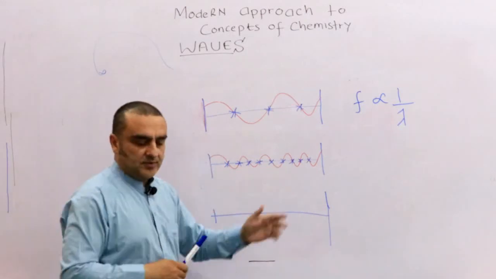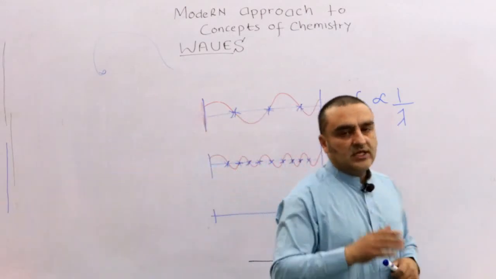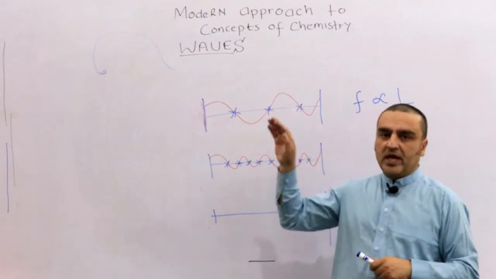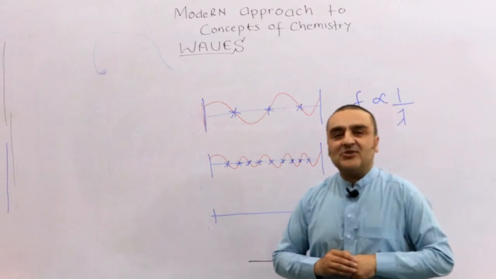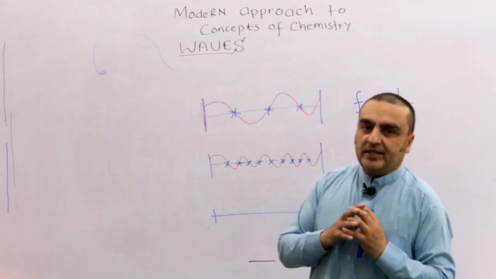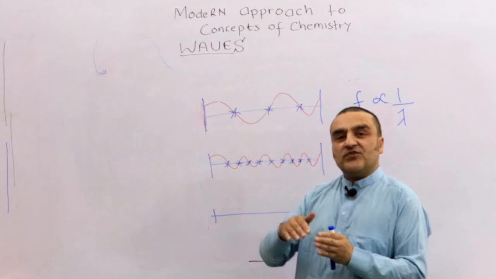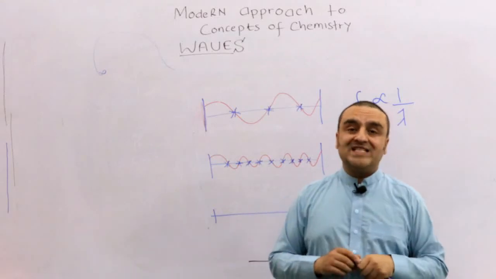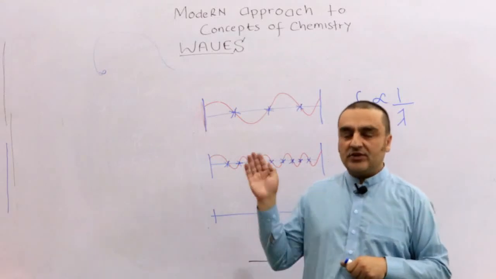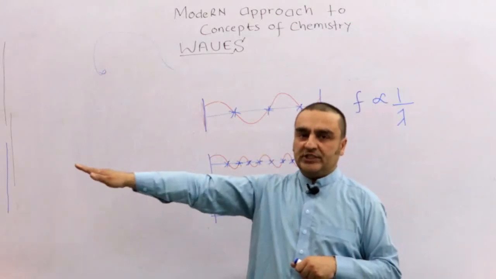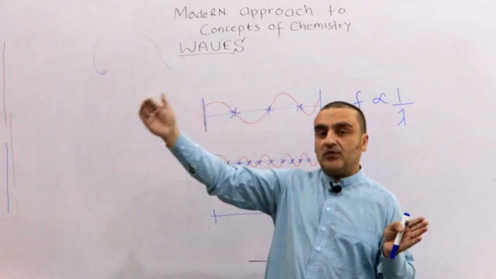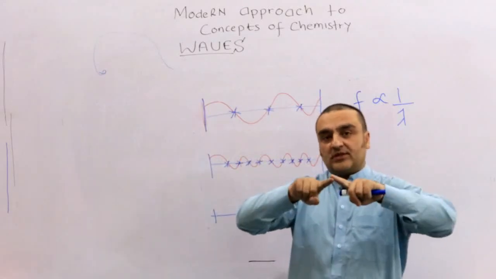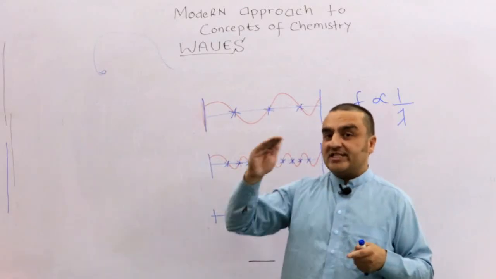So these are the simple terminologies which are very important to understand the behavior of electrons. But let me tell you one thing. Electrons actually form waves of a different kind, called standing waves. These are not standing waves. They progress in time and diminish, or they can transfer energy from one place to another. But the waves associated with electrons are standing waves. They don't transfer energy.